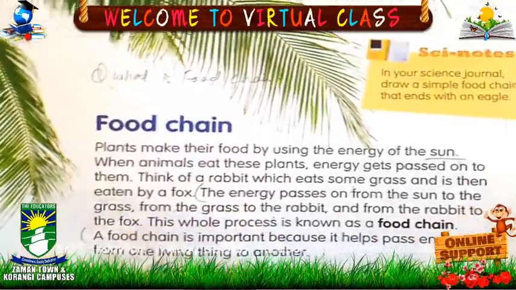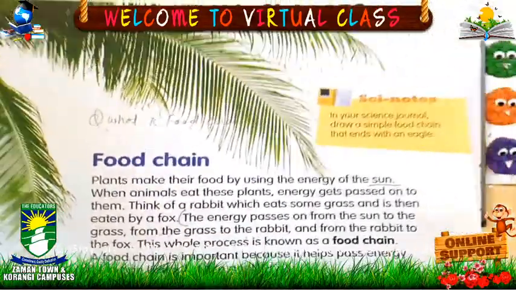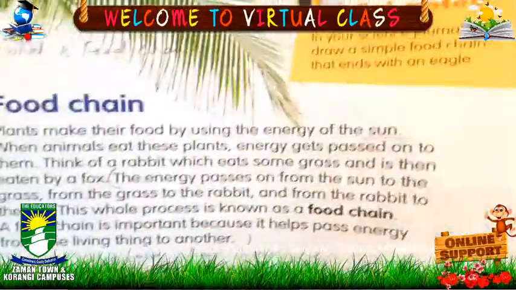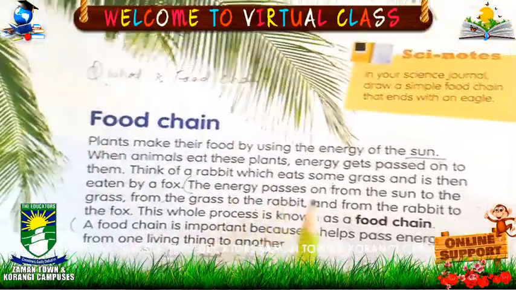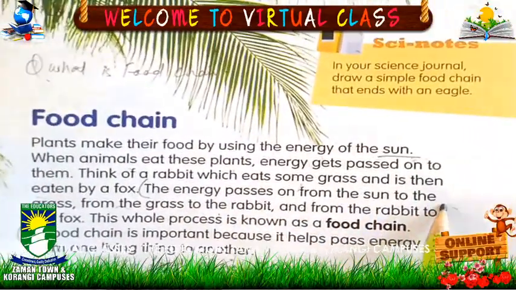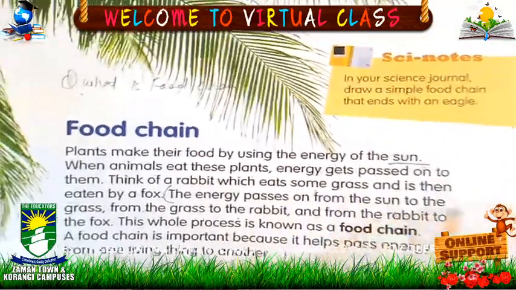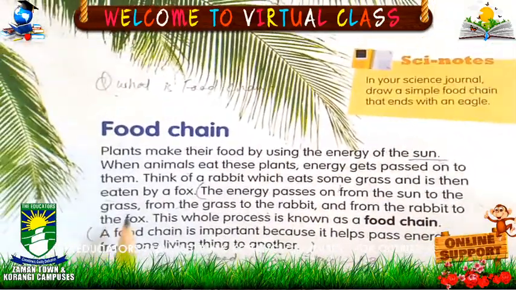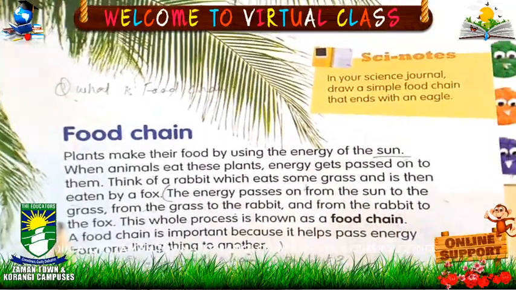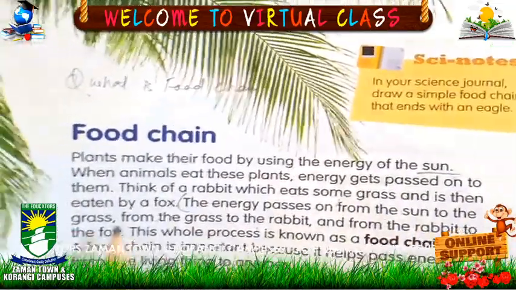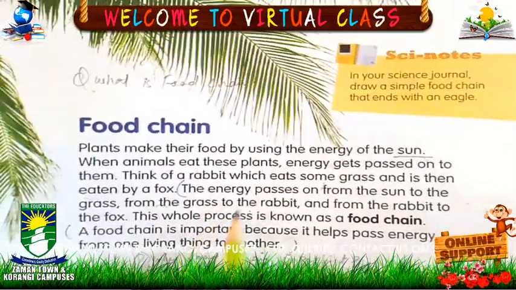The energy passes on from the sun to the grass. First the energy passes from sun to grass, meaning plant. First the plant gets the energy from the sun. After that from the grass to the rabbit.